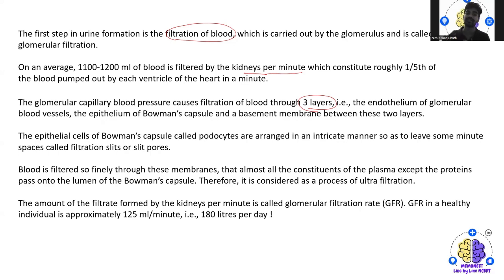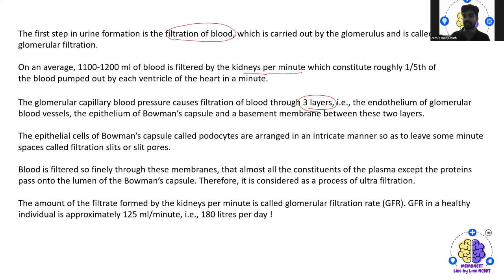Okay, so blood is filtered. So finally, through these membranes, what happens? Most of the constituents of the plasma, except the proteins, pass on to the lumen of the Bowman's capsule. Therefore, it is considered a process of ultrafiltration. The amount of filtrate formed by the kidneys per minute is called the glomerular filtration rate.